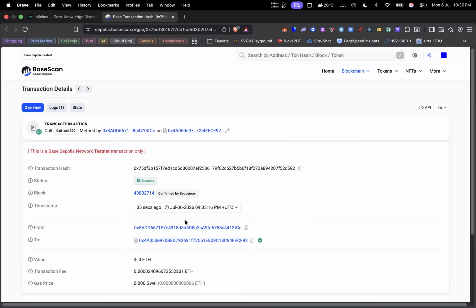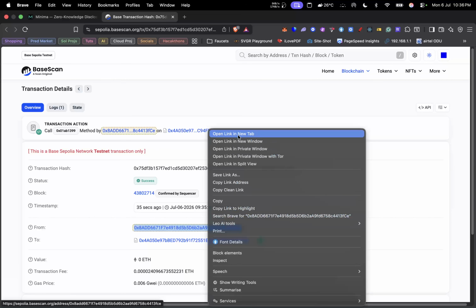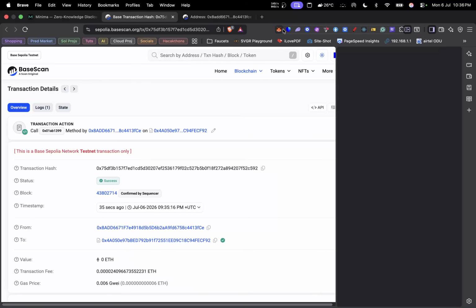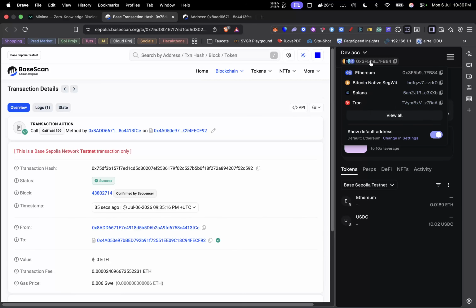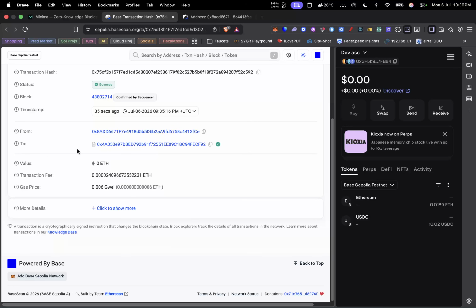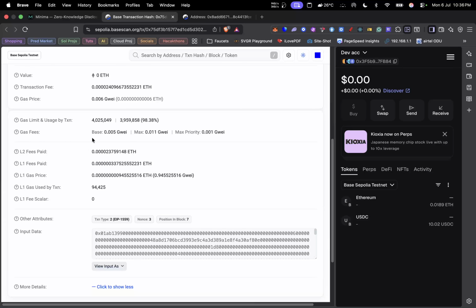I'll walk you through how it works. We can see that the transaction originated from this address, which is not human at all. This is from our agent. The user never even made any transaction, to be honest. I can show you from my wallet right here that it's different. Everything went through, and the price was about 0.2 cents. If we click more, you can also see the data.